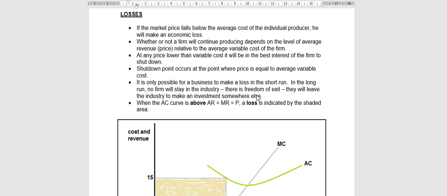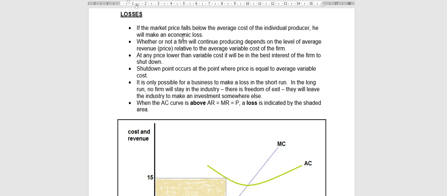If the market price falls below the average cost of the individual producer, obviously he's going to make an economic loss. Remember, you can write it on your notes if you want to: the market price equals the average revenue. So in other words, if the average revenue or the price is less than the average cost of an individual product, now averages refer to one product, obviously there will be an economic loss. In other words, the revenue that we receive is not enough to cover the cost of production.